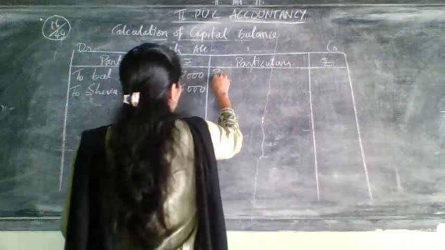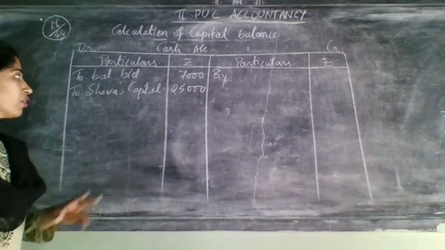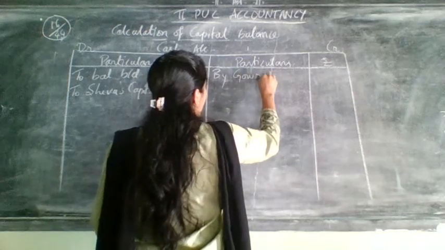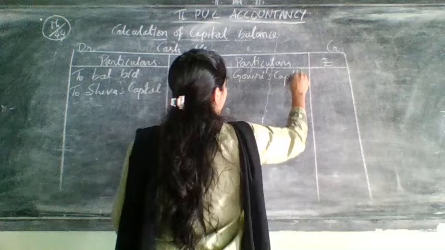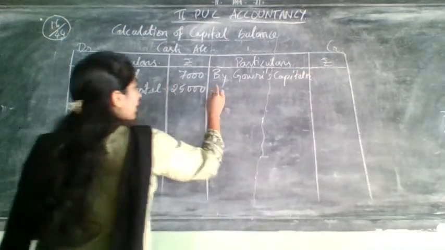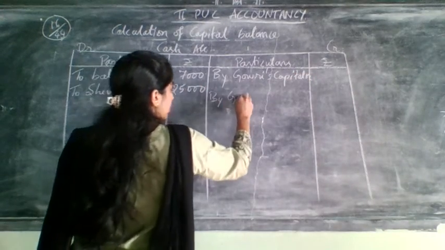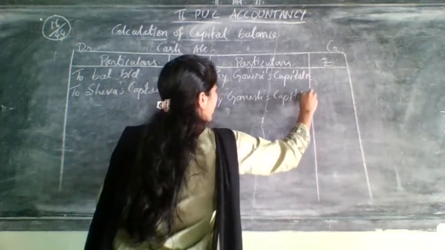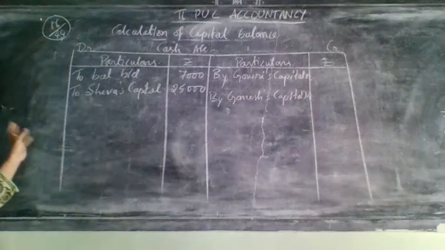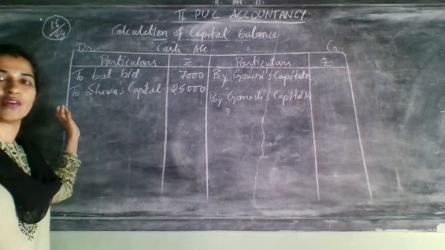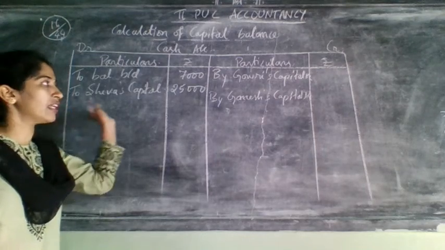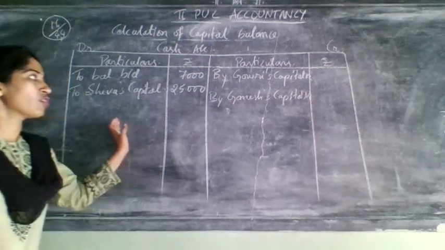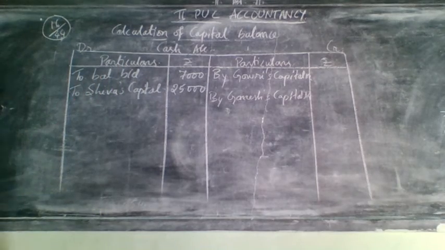Who all are withdrawing the amount? Gauri also and Ganesh also. So write here first Gauri's capital account. Then we will write here by Ganesh's capital account. We have not written cash two times there. Why? Because both will come here only. That's why we have taken there only one time cash, and then we have taken two balances for two different partners.